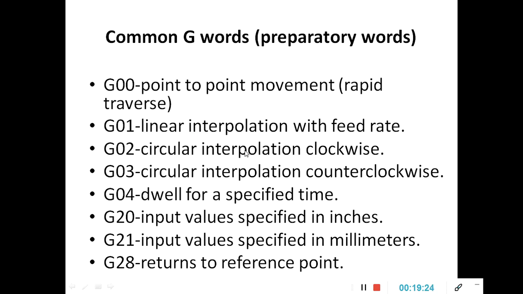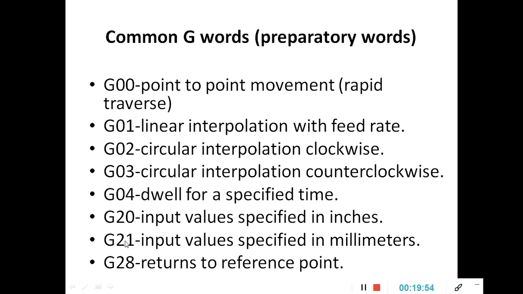G02 circular interpolation clockwise, moving the tool clockwise. Slow moving of the tool clockwise is known as a G02. G03 counterclockwise, circular motion counterclockwise. G04 dwell. Dwell means it is a non-cutting option, non-cutting of a tool. Just the tool is going to be stopped at a position, known as a dwell.